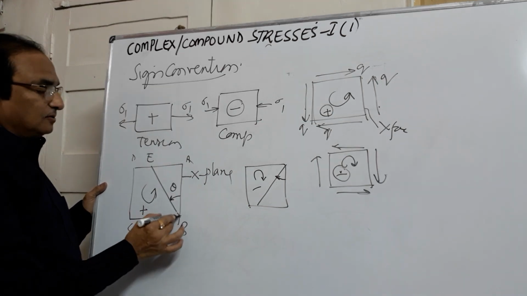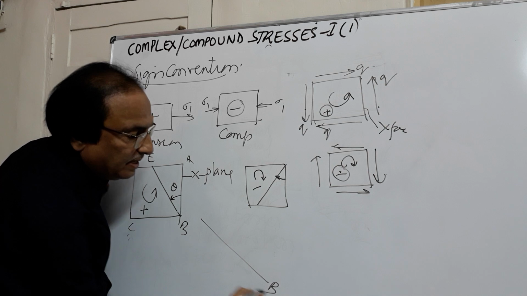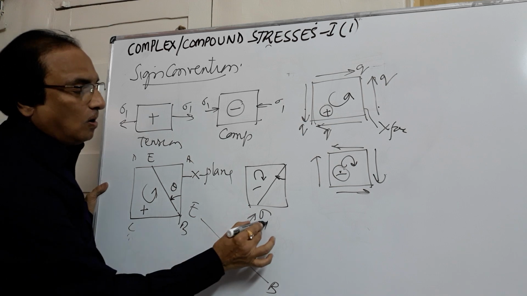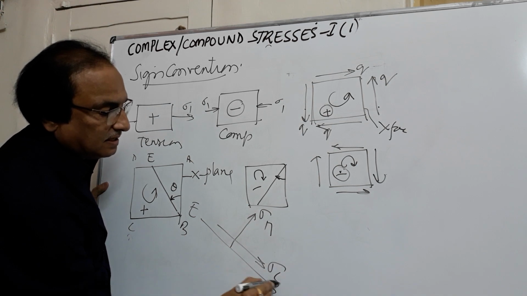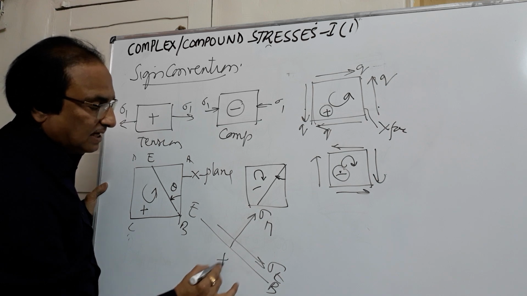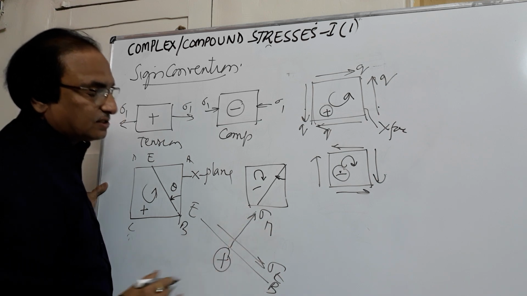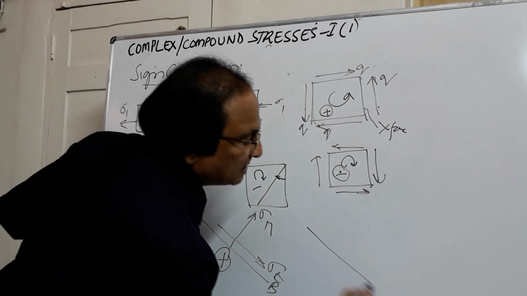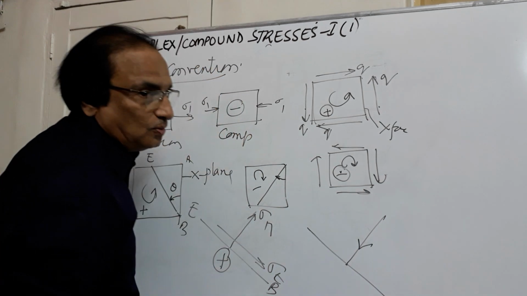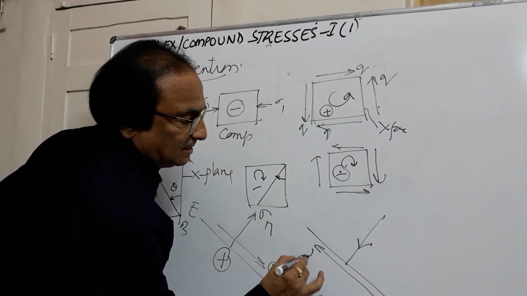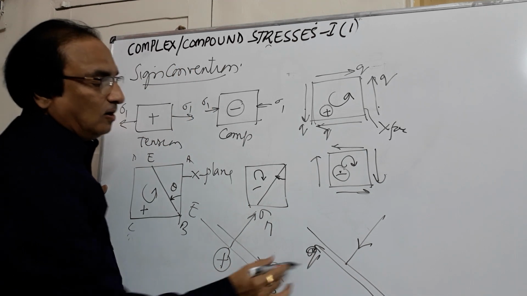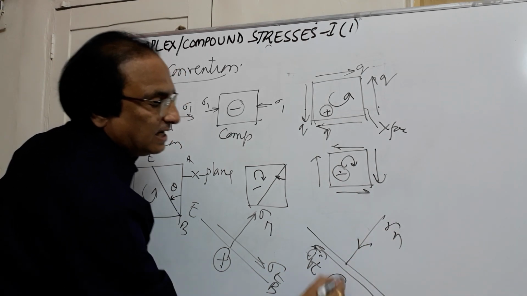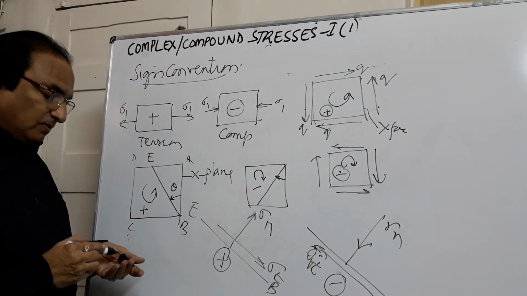Now suppose I consider any plane BE, whether it is subjected to normal stresses or tensile stresses. If it is like this, this is tensile and this is the stress acting parallel to the plane. If this is the case, we take it as positive. Otherwise, if it is acting like this, it is compressive. And if it is acting like this, Q or sigma T, if I call tangential, and normal, sigma N, if this is the case, we take them as negative. So this we will be using when we go to the problem.